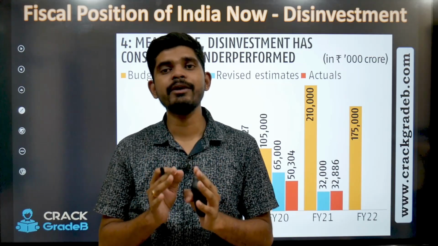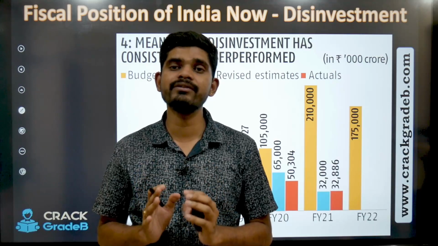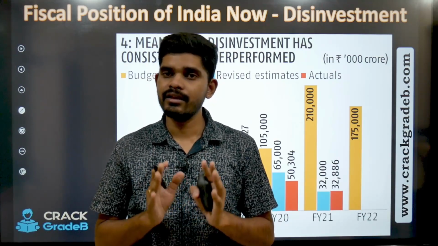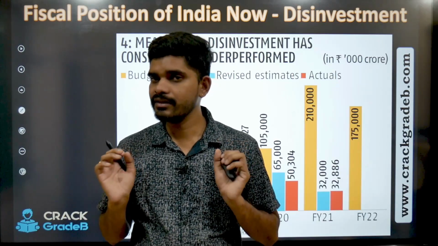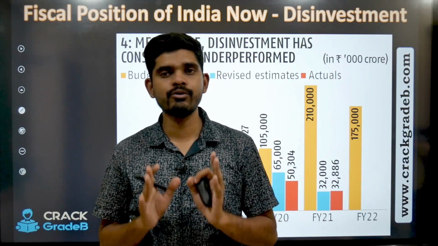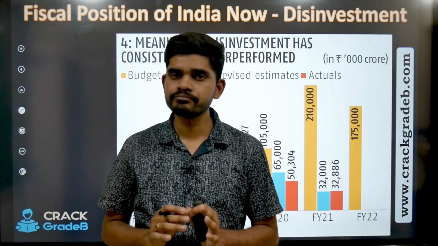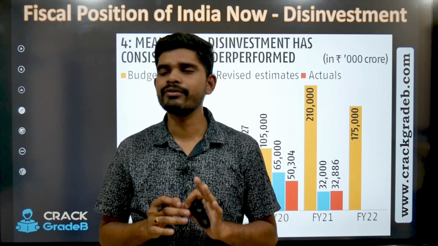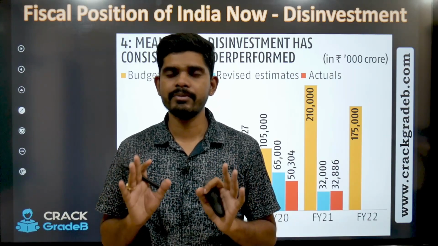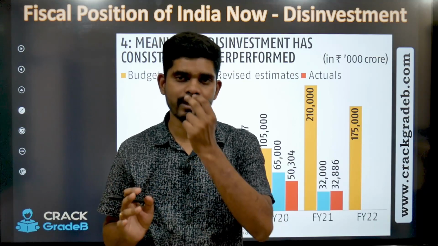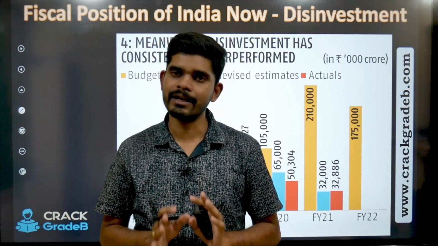Disinvestment is selling a portion of that particular company. The ownership still lies with the person who is holding at least 51%. If it is Government of India, in our example's case, yes, the ownership still is with Government of India, right? So let's say Government of India holds a company and the shareholding is at 90%. The valuation of the company is rupees 100. The Government of India is the owner of rupees 90, right?